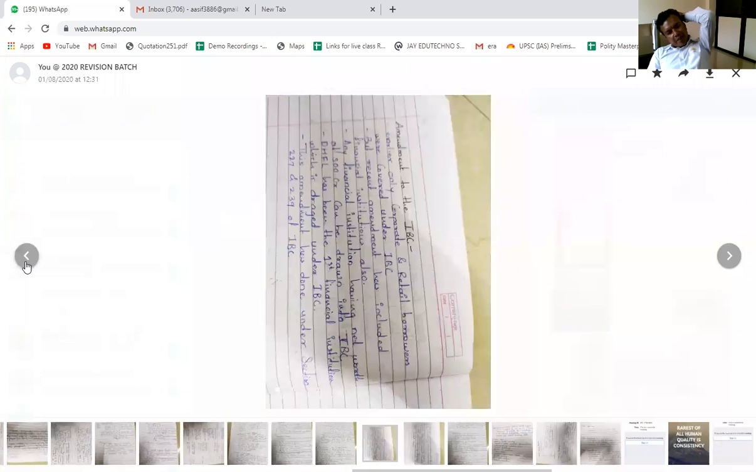Now, amendment to the IBC, Insolvency and Bankruptcy Code. There are some changes in the Insolvency and Bankruptcy Code. So, what is that amendment? Earlier, only corporate and retail borrowers were covered under the IBC, that they can apply for insolvency and bankruptcy. Now, the recent amendment has included financial institutions also. Financial institutions like NBFCs. So even NBFCs can also apply for insolvency and bankruptcy.